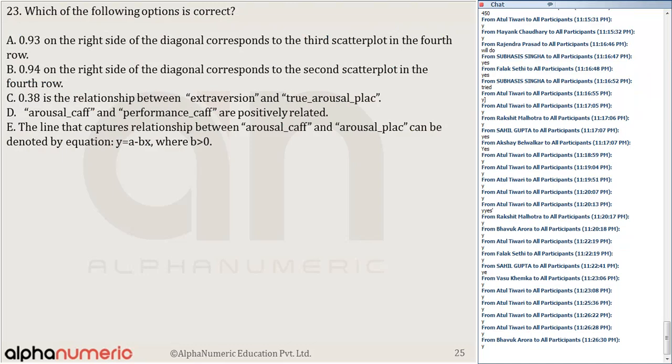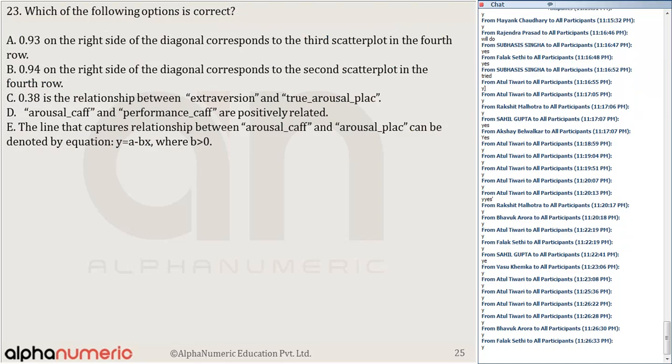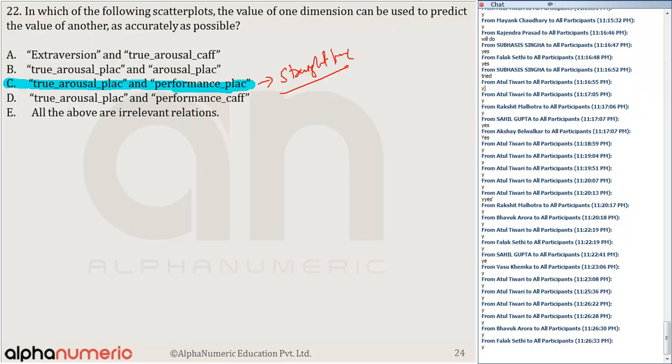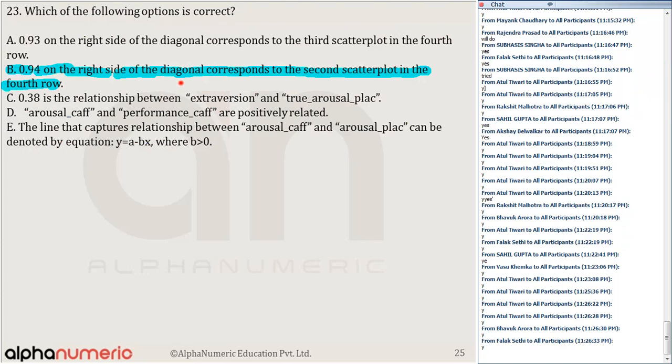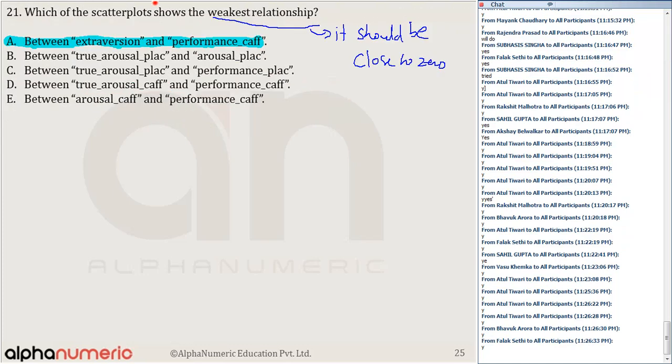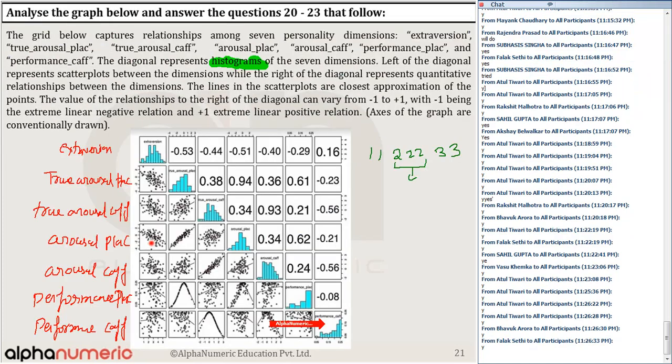And the last question, 23. Which of the following options is correct? It says 0.94 on the right side of the diagonal corresponds to the second scatter plot in the photo. Now what is the relation between them? Try to understand. 0.94 on the right side of the diagonal versus the second scatter plot in the photo. Fourth row, second one, basically corresponds to 0.53.